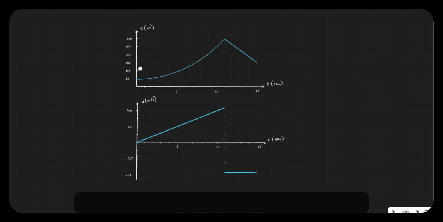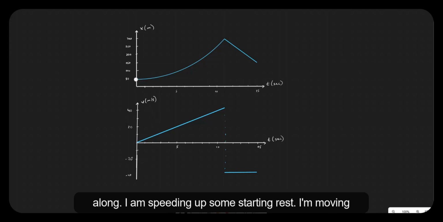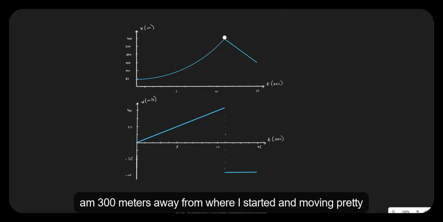I'm going to give you a couple of graphs, one of position and one of velocity. So maybe we have a story that goes with this. I am moving along, I am speeding up, so I'm starting from rest, and after 11 seconds I'm 300 meters away from where I started and moving pretty fast.